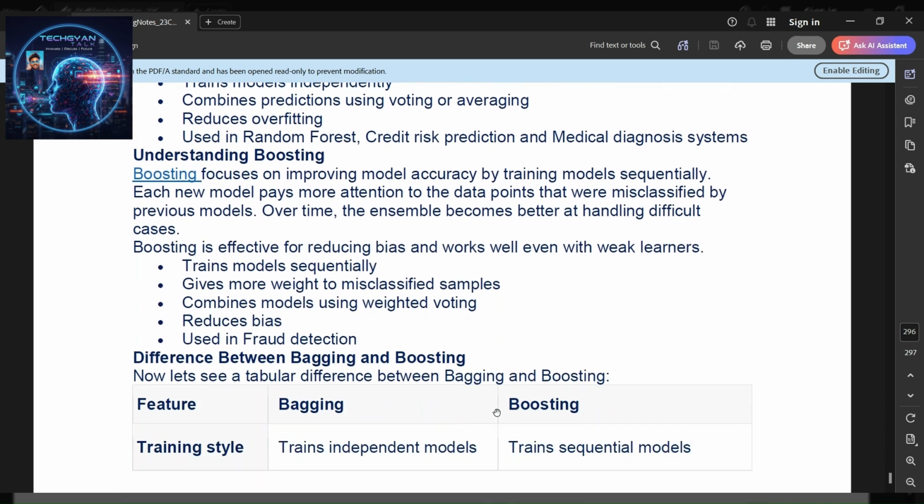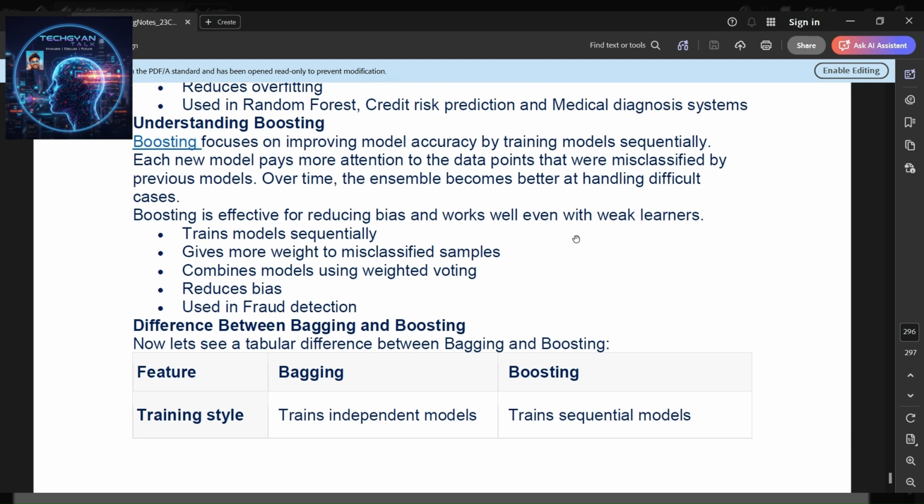Understanding boosting. Boosting focuses on improving model accuracy by training models sequentially. Each new model pays more attention to the data points that were misclassified by previous models. Over time, the ensemble becomes better at handling difficult cases. Boosting is effective for reducing bias and works well even with weaker learners. It trains models sequentially, gives more weight to misclassified samples, combines models using weighted voting, reduces bias, and is used in fraud detection.